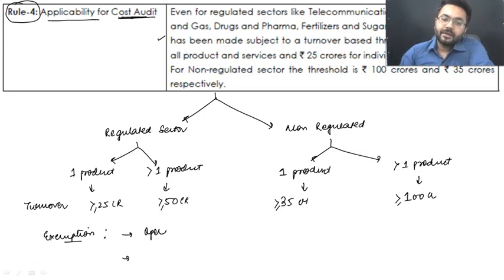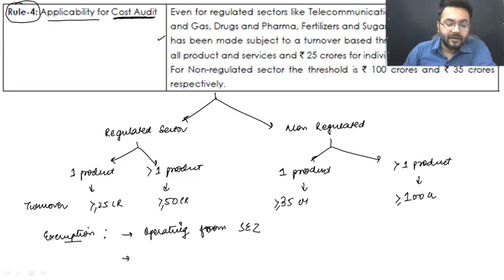If you are operating from SEZ, these provisions are not going to apply. That means the cost audit is not going to be applicable, whether your product crosses the turnover limit or not. Cost audit is straight away not applicable.